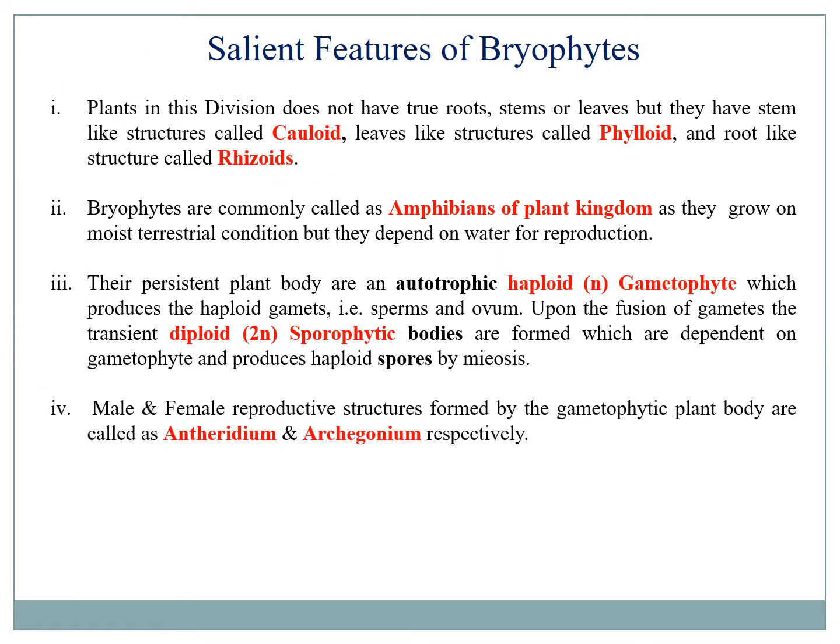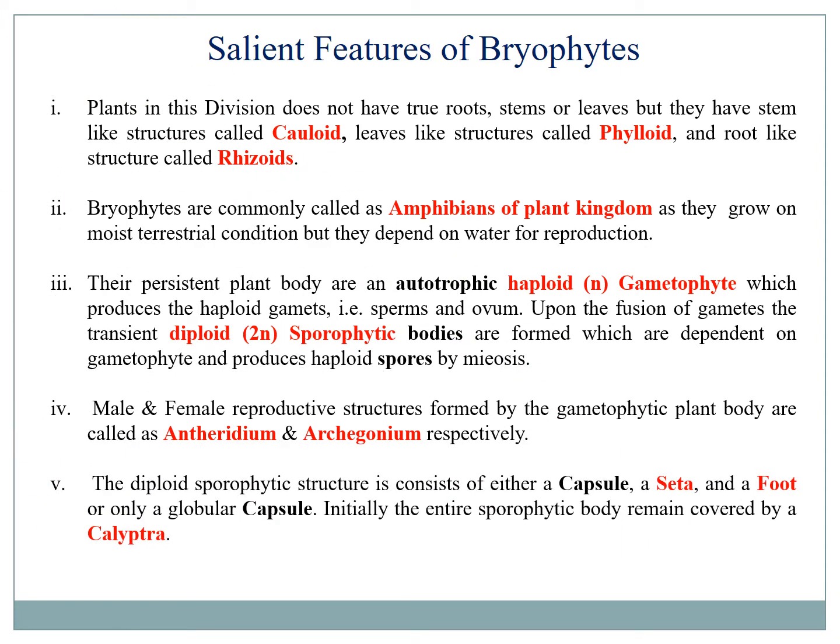The male structure on the gametophytic body is called the antheridium, and the female structure is called the archegonium. The dependent diploid sporophytic body consists of three structures: a globular capsule, a seta or stalk, and a foot. In a few groups, they may consist of only a capsule, and this whole thing remains covered by a cover called the calyptra.